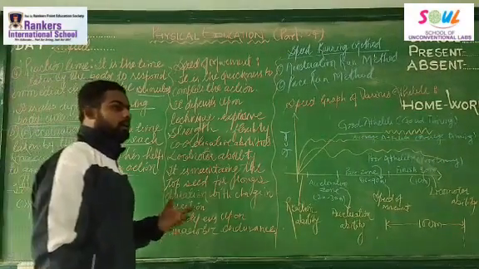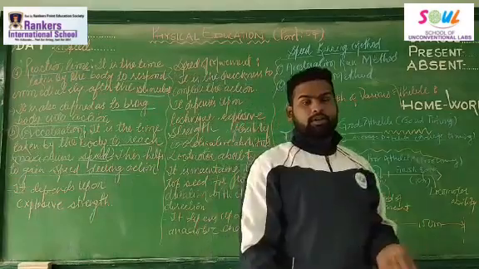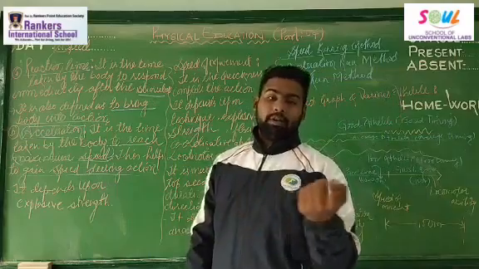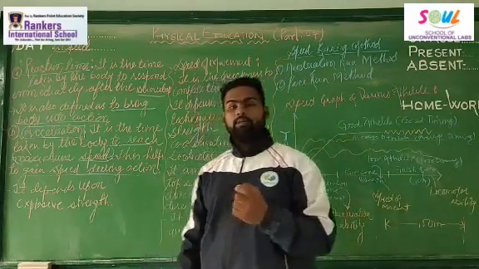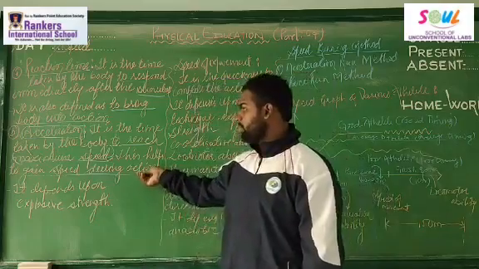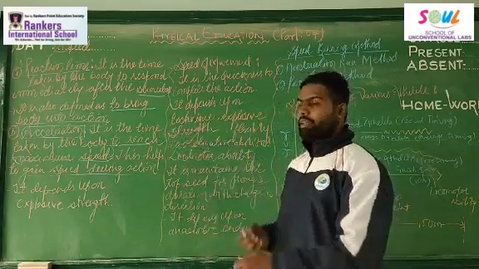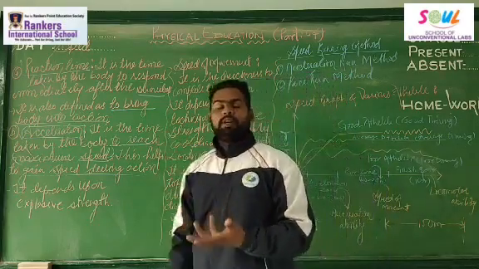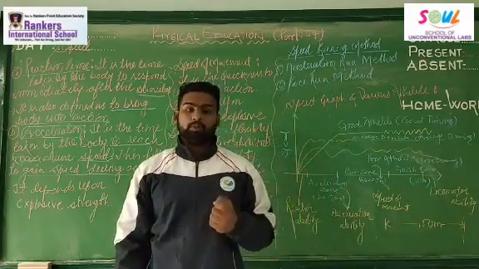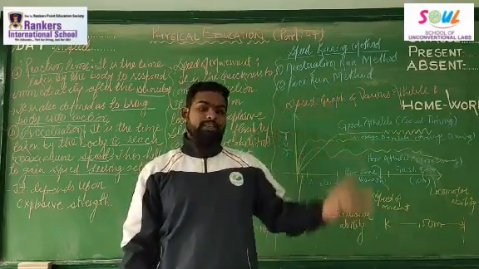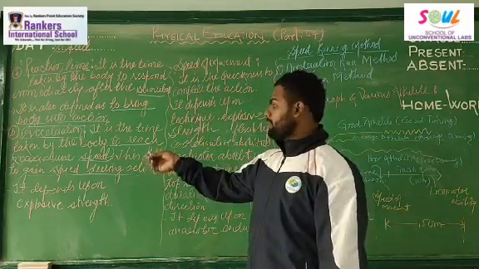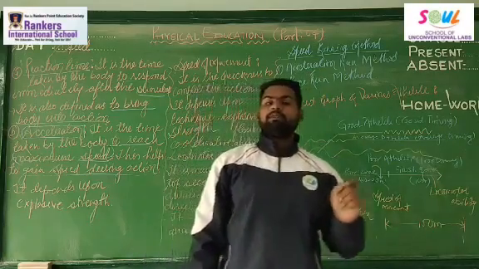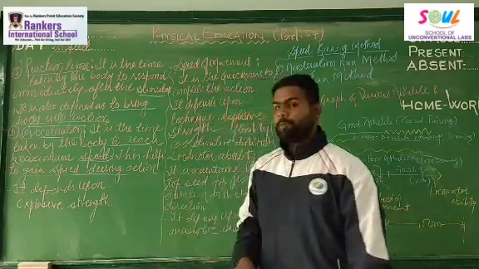So let's say you are going for a 600 meter run. When we start the 600 meter run, we generally move at a slow pace, then we maintain our pace, and then in the last stretch we speed up. When we maintain our pace, acceleration will work. It's the time taken by the body to reach maximum speed. Sometimes when we are four or five people, we need to reach maximum speed so that we can move farther than the people who are with us. So during action, these things help us reach maximum speed.